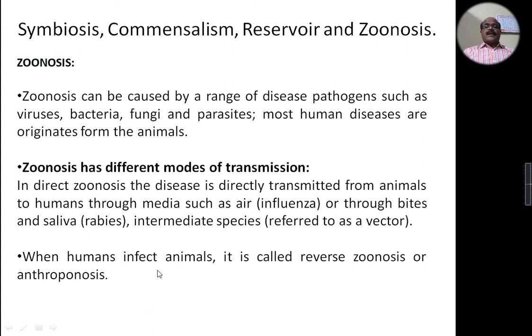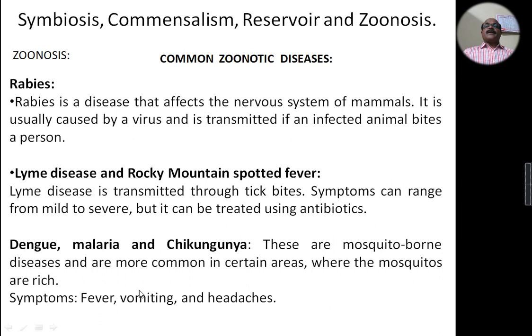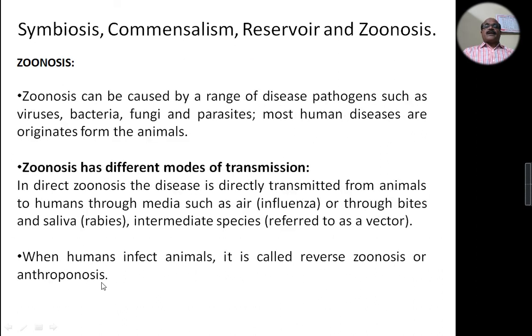When humans infect animals, it is called reverse zoonosis or anthroponosis. This means human beings infect animals by transmitting pathogens to them.